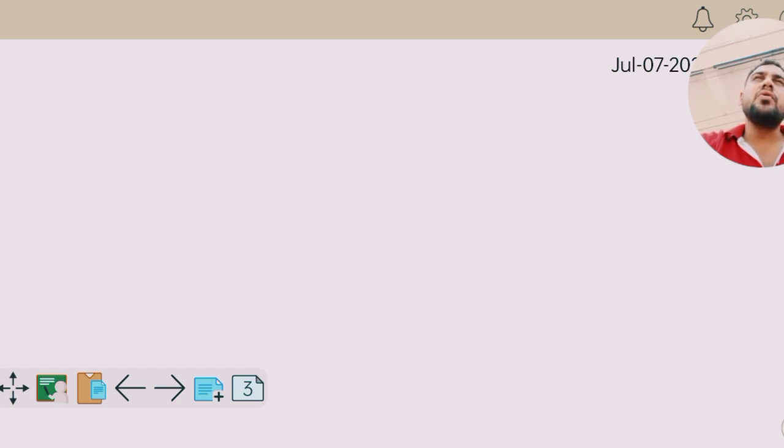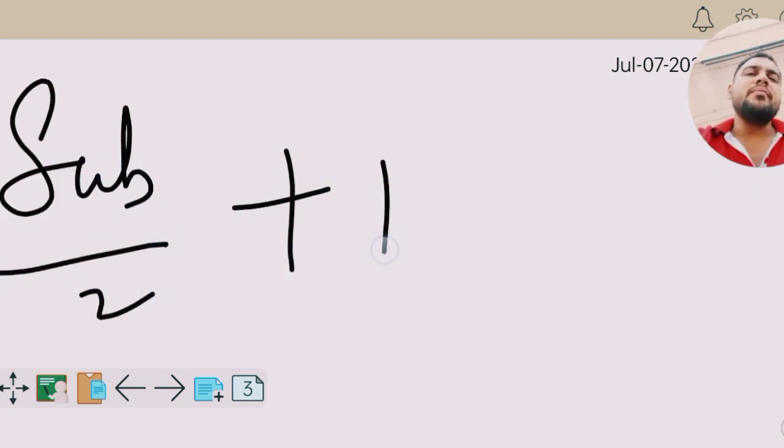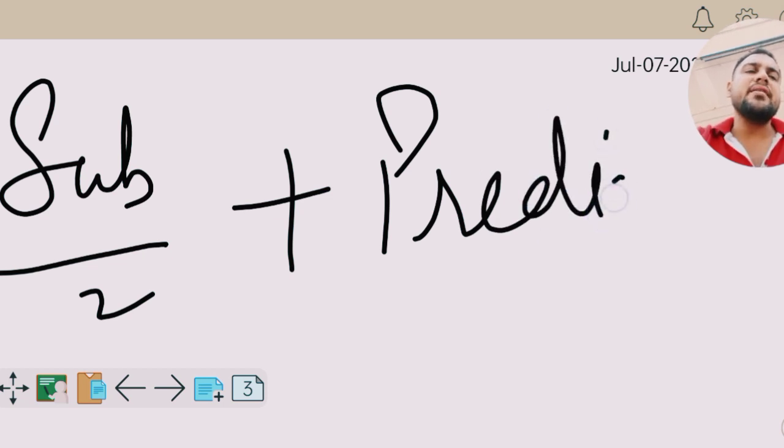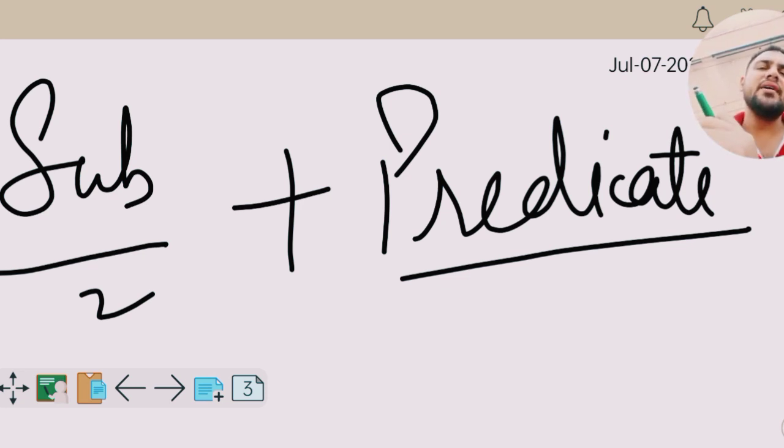Clear? So then thereafter comes the thing: if we have a number of subjects, say two subjects or three subjects, and we have one predicate, then it will be called a simple sentence. If we have more than one predicate, then it can't be called a simple sentence. If we have two predicates, that means we have two action verbs in the sentence, we cannot call it a simple sentence. A simple sentence will carry only one predicate, that I have already told you.